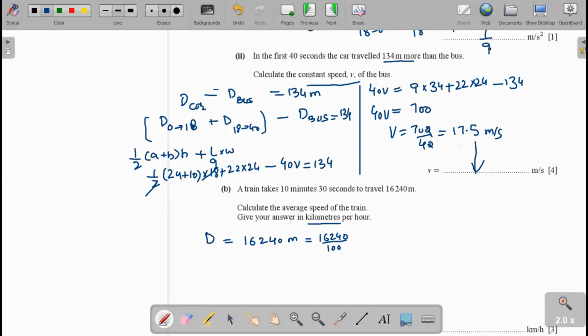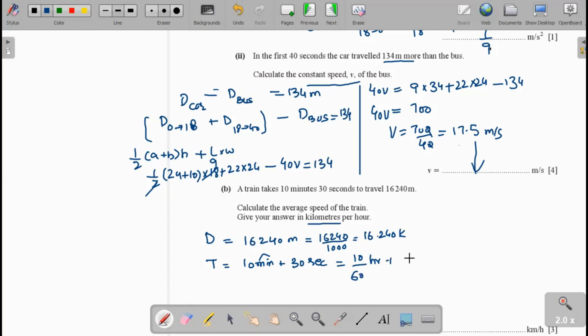We get 16.24 kilometers. And the time is given here, 10 minutes plus 30 seconds. Now, firstly, you have to convert into hours. When you convert minutes into hours, you get 10 over 60, that's the hour.